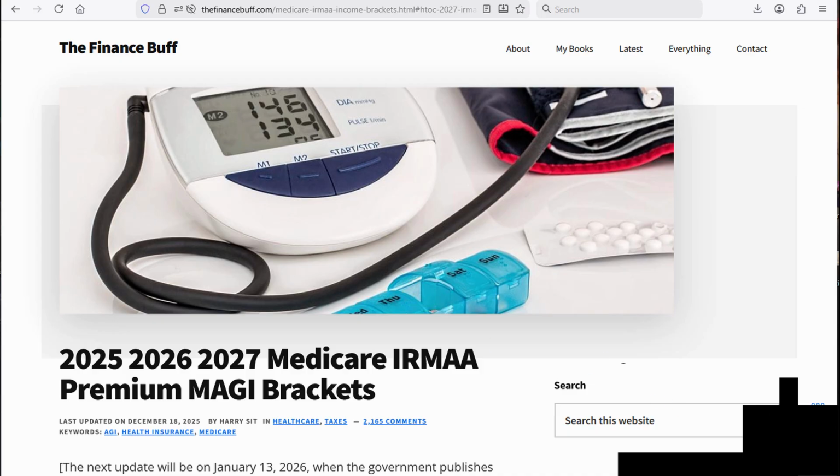The next site was IRMAA Premium MAGI brackets, present and future. On this site, they actually tried to estimate what future IRMAA surcharge brackets will be. And that is a useful tool if you're doing major Roth conversions.